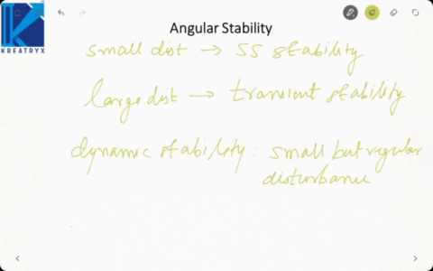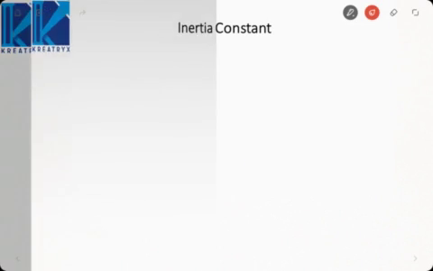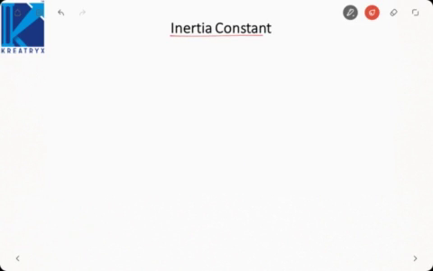Now when we are talking about oscillations in a machine, we have to look at the mechanical aspects of synchronous machine. Whatever we study in electrical machine, that deals with electrical aspects of the synchronous machine. That is, what is the power delivered by the machine, what is the voltage regulation, what is the induced EMF. We never talk about the shaft of the machine, that what is the inertia of the shaft, what is the torque on the shaft, what is the speed of the shaft, and what is the mechanical energy stored in the shaft. So for stability, we have to consider mechanical aspect also. So let us first look at the term called as inertia constant.